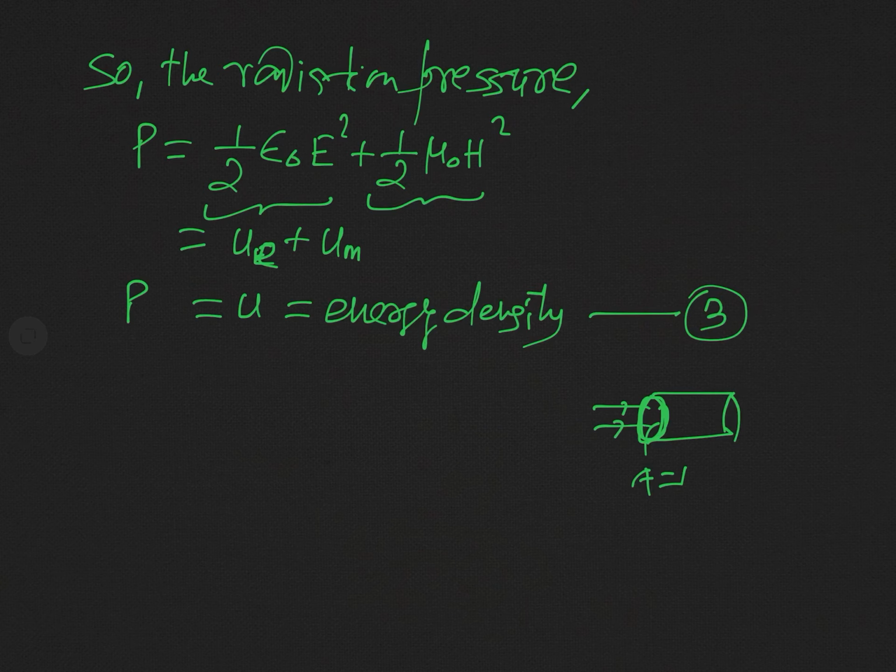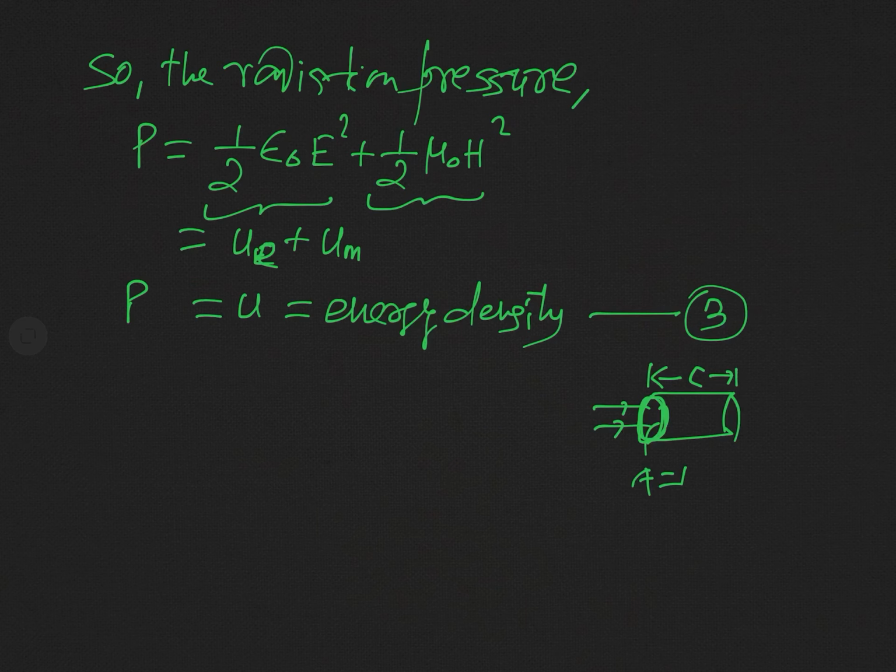If this radiation travels for 1 second, what distance will it cover? Everything covers a distance equal to its speed in 1 second. So if c is the speed of radiation, then in 1 second it will describe a cylinder of length c.